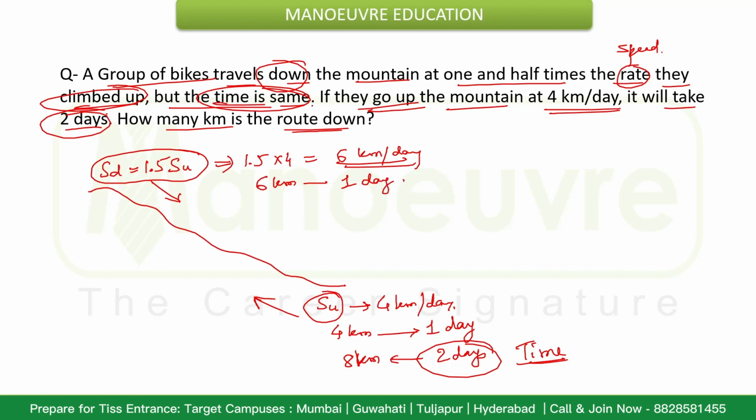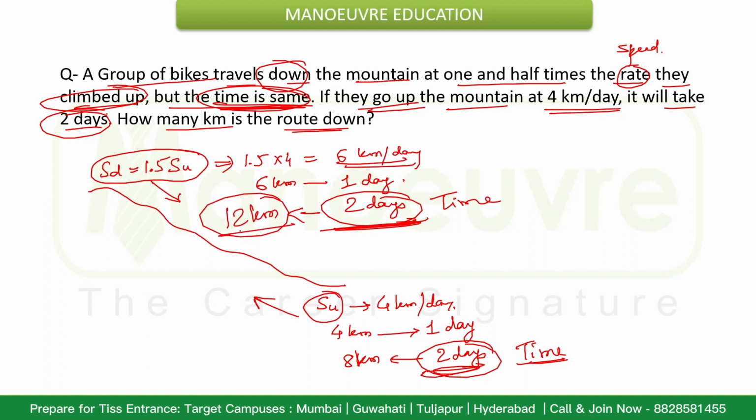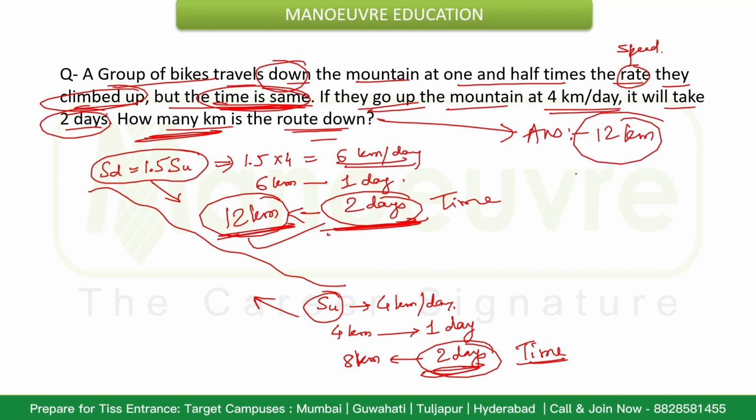But they are saying the time is same. That means for coming down also they require 2 days, because for going up they are taking 2 days, so time is same. So for going down also they will require 2 days only. So 6 kilometers in 1 day, so in 2 days naturally 12 kilometers will be the distance traveled. So how many kilometers in route down? The answer is 12 kilometers while coming down.